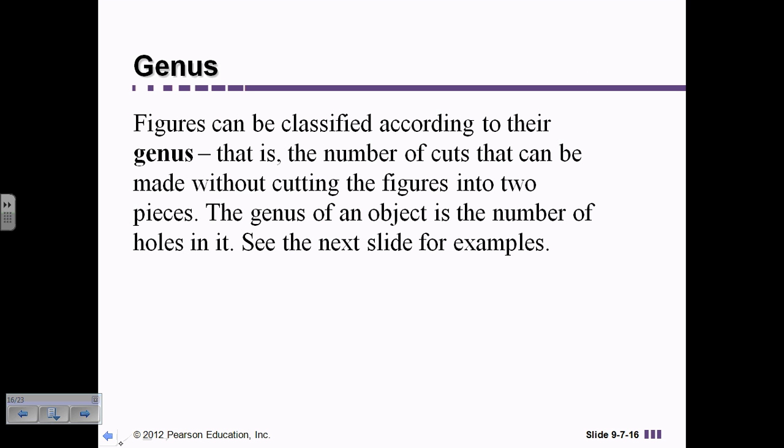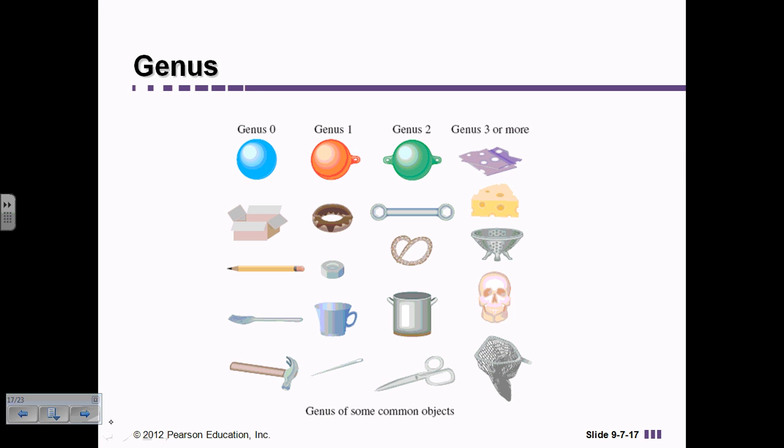Another idea is something called genus. When we're talking about genus, we're talking about how many cuts can be made without cutting the figure into two pieces. This is an important concept. When we're classifying things, we classify them based on this genus. For example, the things in the first column have a genus of 0. If you look at the box, we made a cut across the top of the box. We opened the box up, but that one cut did not separate